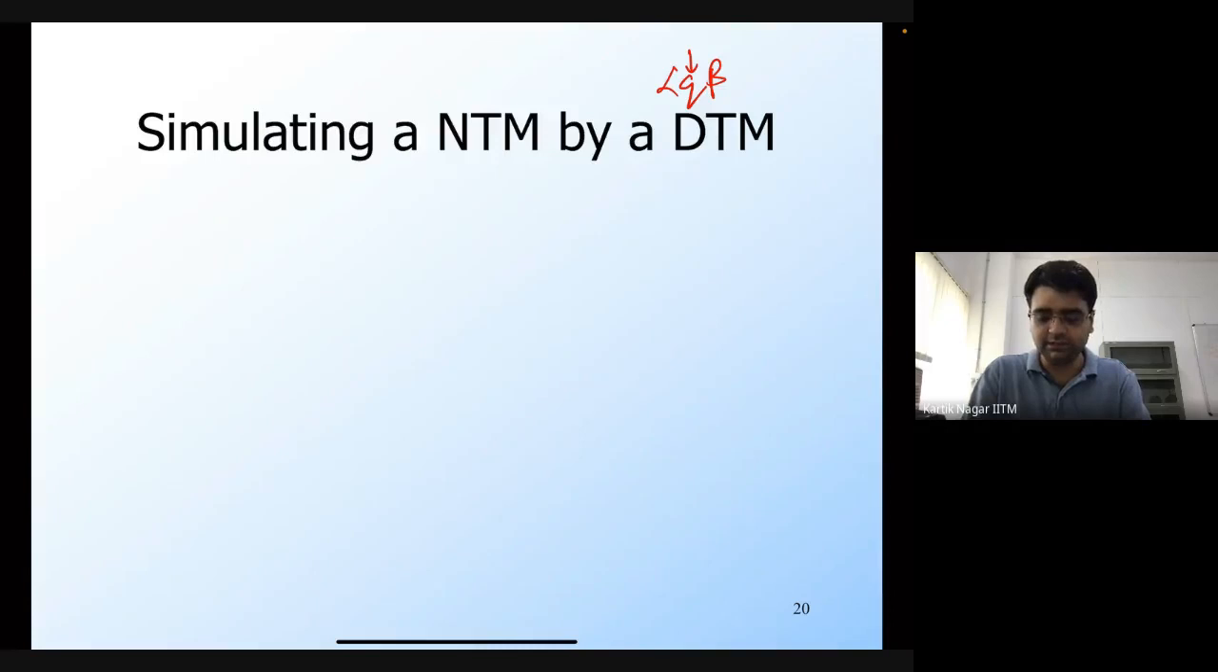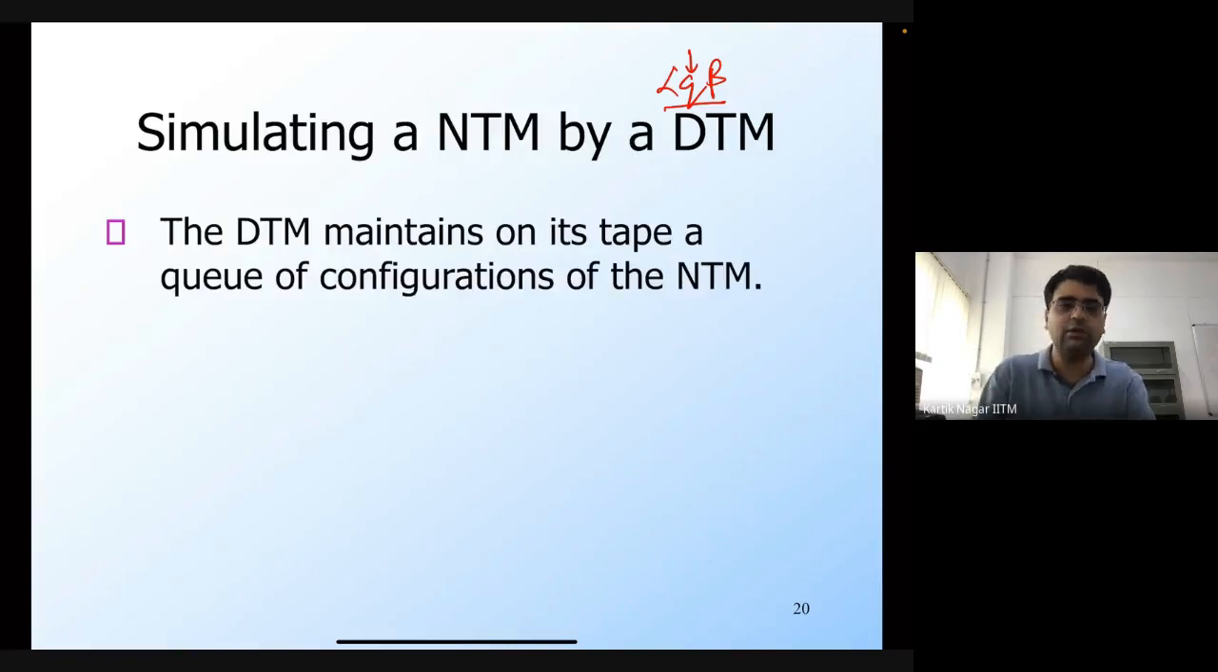And this q, the position of the q indicates the position of the read head. So all of these configurations are going to be stored by the deterministic Turing machine. So the DTM maintains on its tape a queue of configurations of the non-deterministic Turing machine. This queue is important, because if it were any other data structure other than a queue, then it won't work.